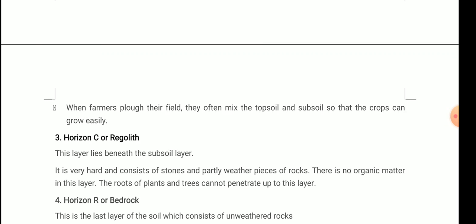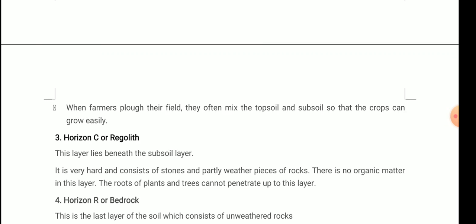Now horizon C, or its another name, regolith. This layer lies beneath the subsoil. It is very hard, consists of stones and partly weathered pieces of rocks. There is no organic matter in this layer. The roots of plants and trees cannot penetrate up to this layer. Clear? This layer lies beneath the subsoil layer and it is very hard, consists of stones and partly weathered pieces of rocks. No organic matter in this layer, and the plants and trees cannot penetrate up to this layer, or the